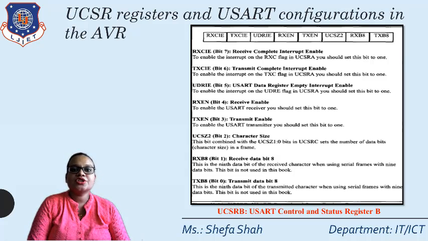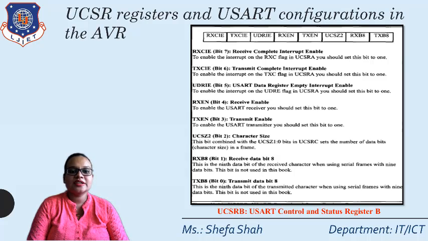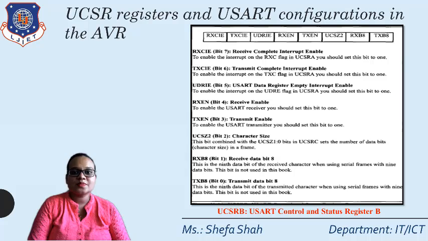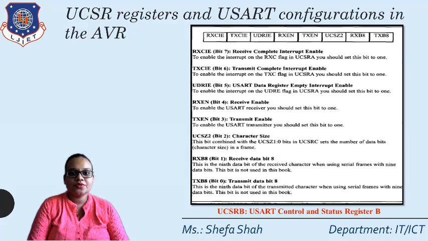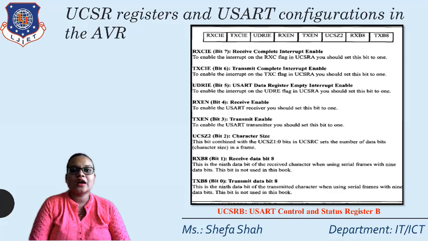Whenever we need to receive data, the receive enable bit, that is the D4 bit, should be set to 1 so the data can be received successfully. And if we want to transmit data serially, then the TXEN bit, that is the D3 bit of the UCSRB register, should be set to 1 so that transmission is possible. Then UCSZ2 is for the character size, which we will see after seeing the UCSRC register. And last two, that is RXB8 and TXB8.